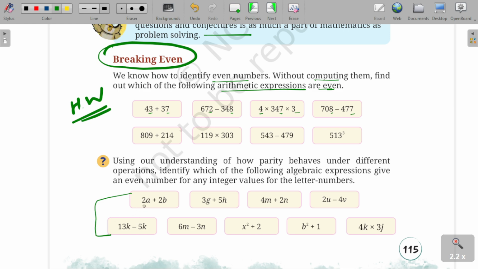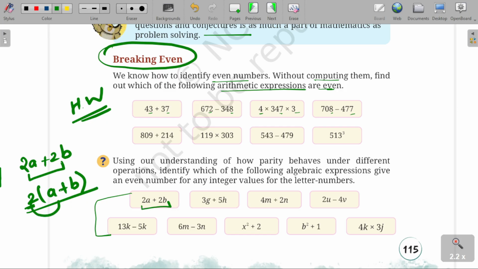Clearly, 2a plus 2b will always result in an even number. Why? In earlier classes, you learned how to compute these kinds of expressions. You take 2 common, and a plus b will be in the bracket. So the resultant expression will be a multiple of 2. So it is always even.